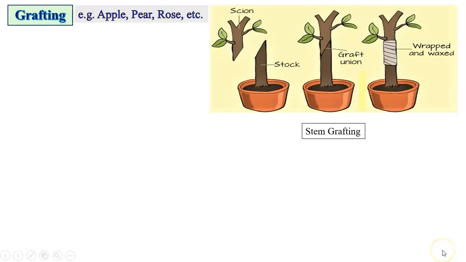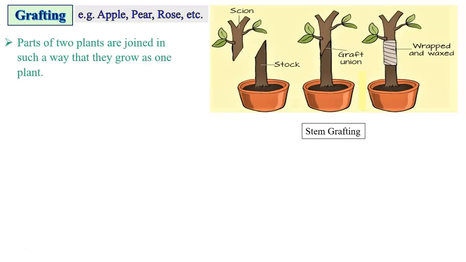In grafting type of artificial vegetative propagation, as is done in apple, pear, rose, etc., parts of two plants are joined in such a way that they grow as one plant.